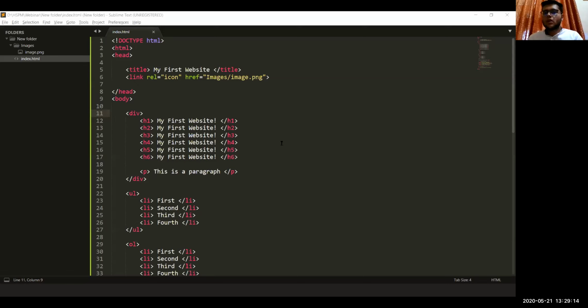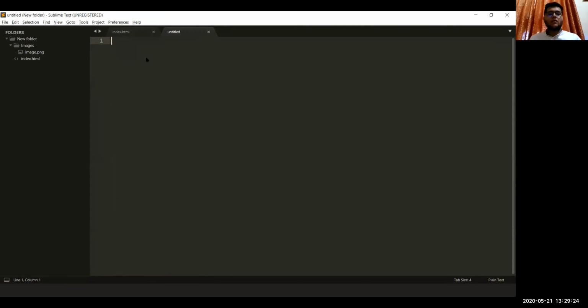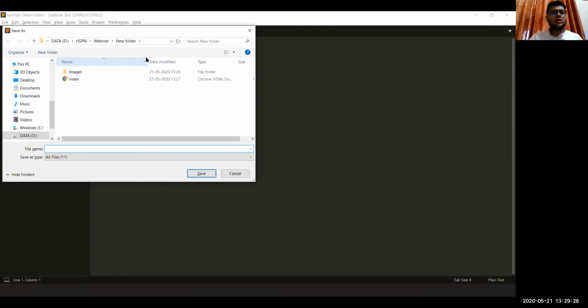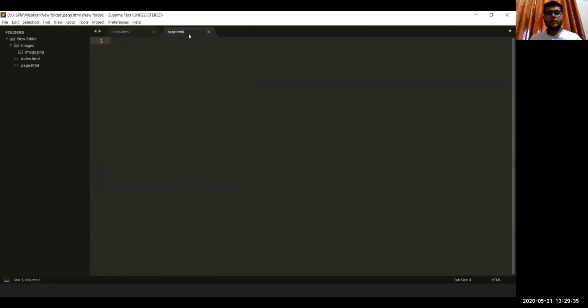Can you please explain how you get the code like doc type? So we have to create a new file and we have to save it first in .html format. Like we have page, we can say page.html. So it will save as .html format.